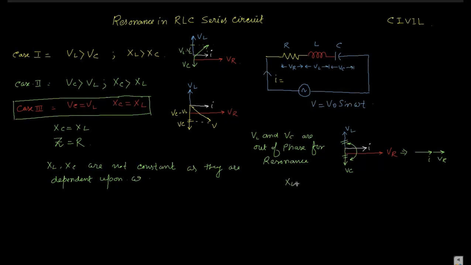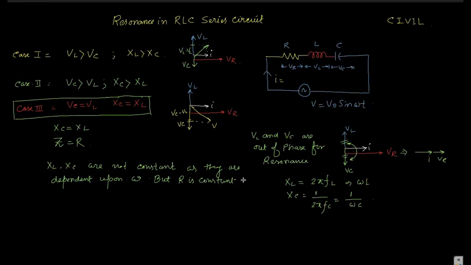XL is equal to 2 pi FL, or you can say omega L, and XC is equal to 1 by 2 pi FC, that is 1 by omega C. So XL and XC are two quantities that depend upon omega, but R is constant.